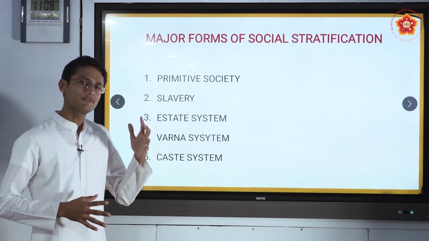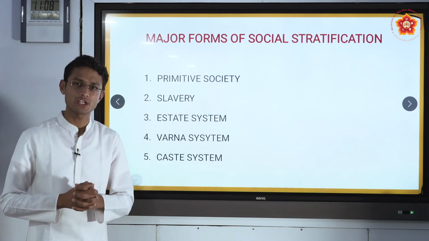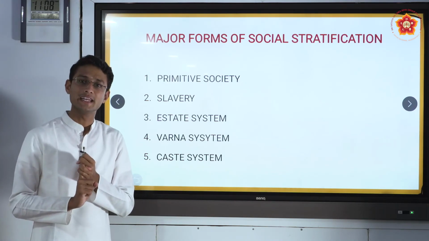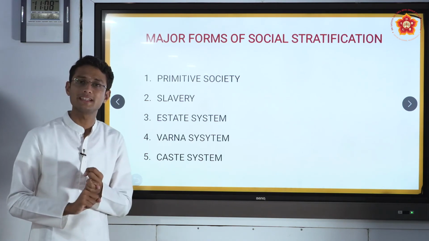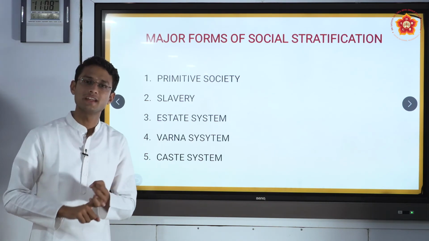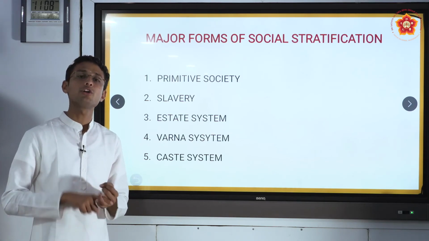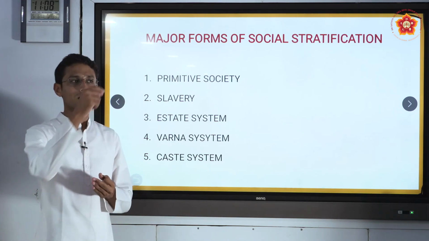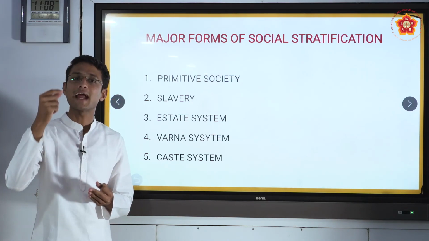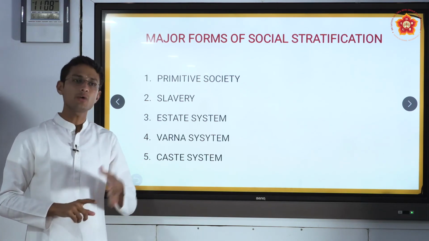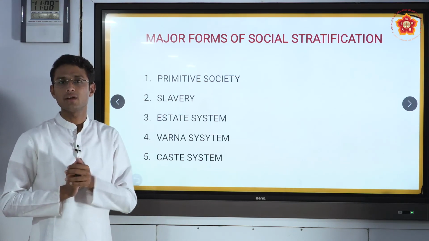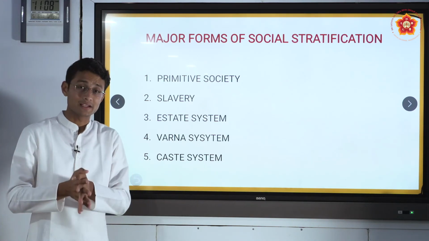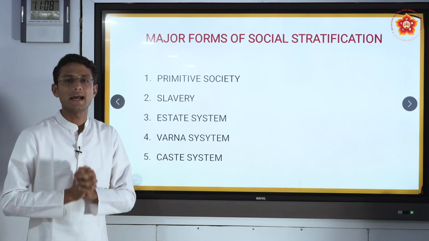So dear students, in the first part of this session on social stratification, we studied social stratification and inequalities. Under inequalities, we studied social inequality, educational inequality and gender inequality, followed by the four features of social stratification. The four features are social in nature, followed by universal, ancient and existing in different ways. And now we are at the major forms of social stratification. So you are done with that topic too. I hope you have understood this class and enjoyed this class. So this is the end of the class.